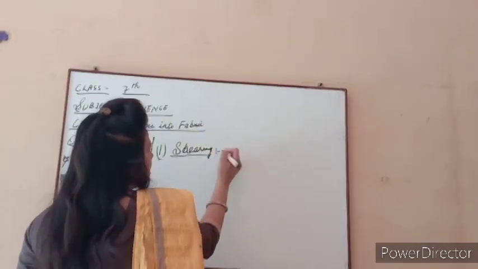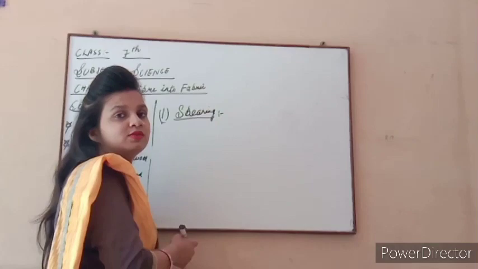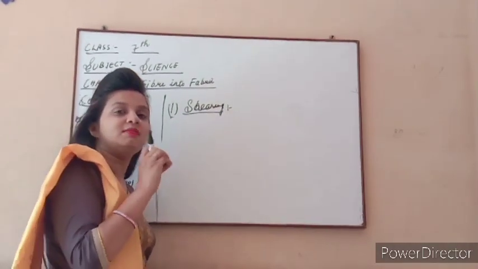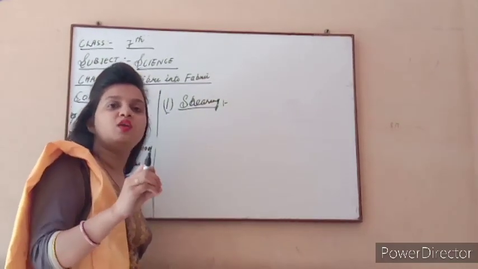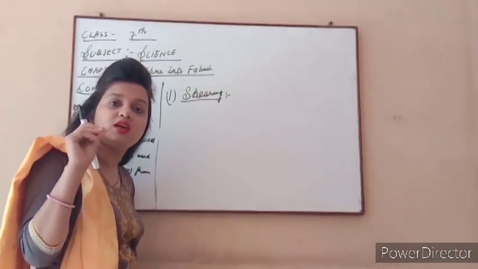First one, shearing. Shearing is a very important process. And what is shearing? Shearing means we remove the hair of the wool-yielding animal along with a thin layer of the skin.